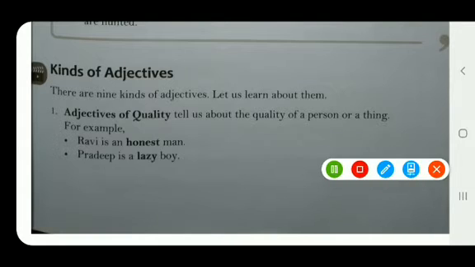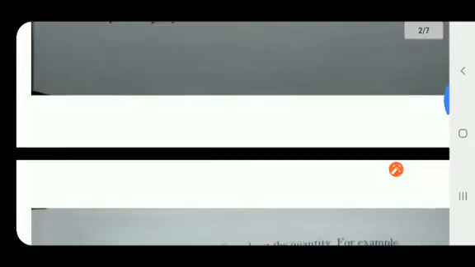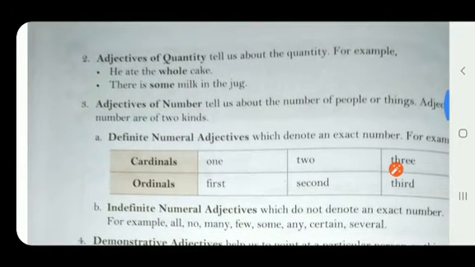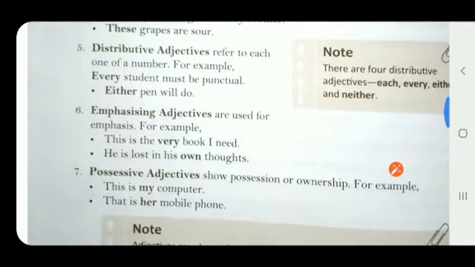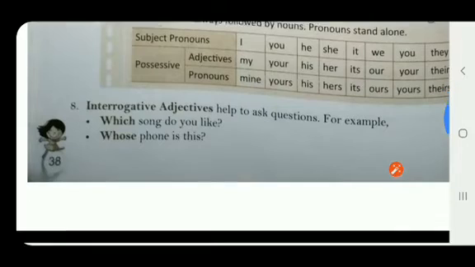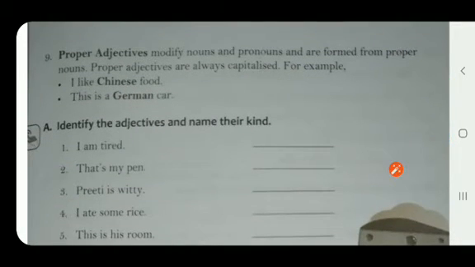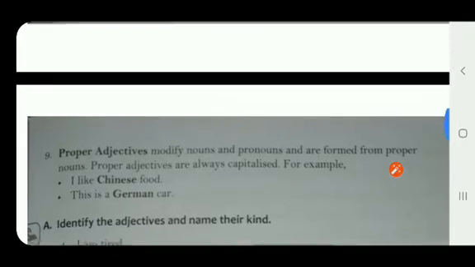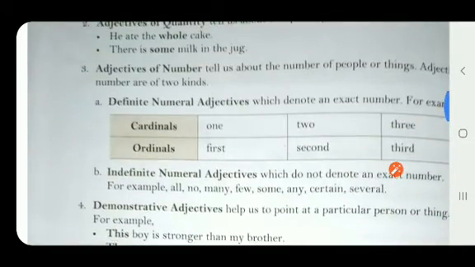They are adjectives of quality, then adjectives of quantity, adjectives of number, demonstrative adjectives, distributive adjectives, emphasizing adjectives, possessive adjectives, interrogative adjectives, and lastly the 9th one is proper adjectives, right? So we have got 9 kinds of adjectives, and we are going to discuss each one of them